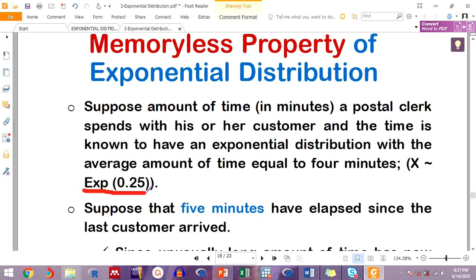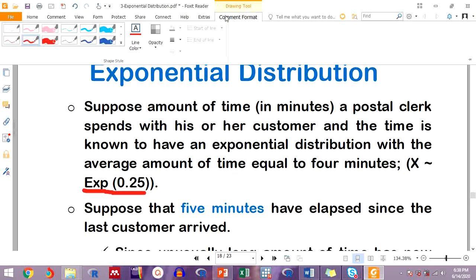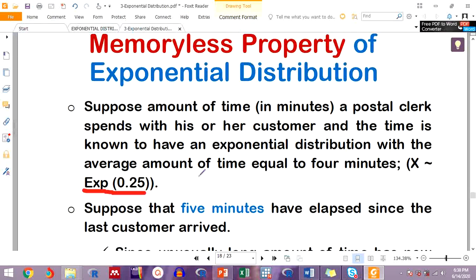So now, think for instance that you are saving customers or you are receiving customers, and you have known that on average customers, let's say, arrive after every 1 minute, after every 2 minutes, after every 3 minutes or 4 minutes. Now let's take an example that on average customers arrive after every 2 minutes. That's the average time. That is the average waiting time.